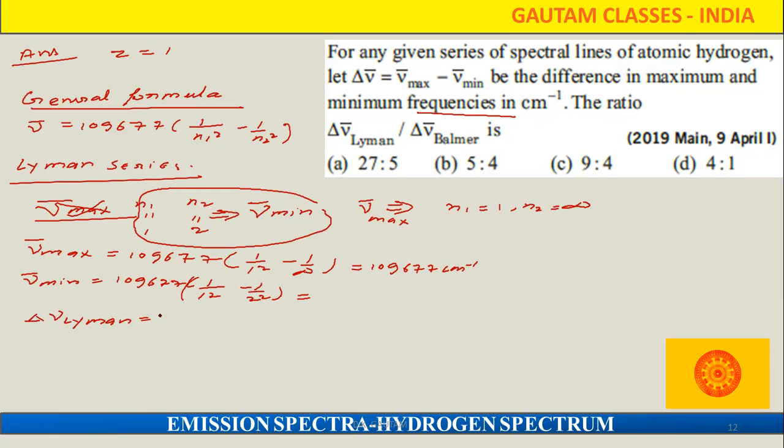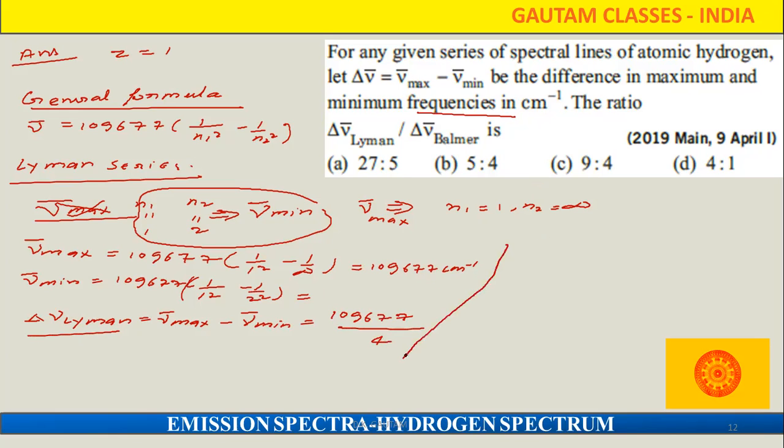This is ν̄ max minus ν̄ minimum. So directly I am going to write what answer will come here, 109677 by 4. That is for the Lyman series.